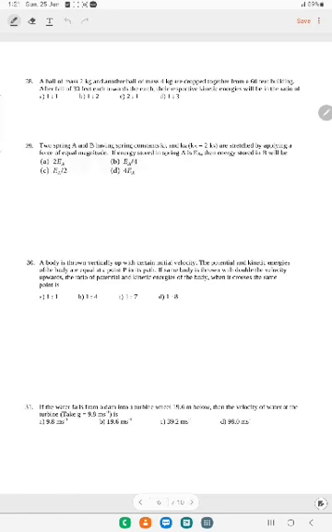Next, go to question number 28. A ball of mass 2 kg and another ball of mass 4 kg are dropped together from a 60 feet building. After a fall of 30 feet each towards the earth, the respective kinetic energies will be in the ratio of what? What is the formula for kinetic energy? Kinetic energy is equal to half mv square.